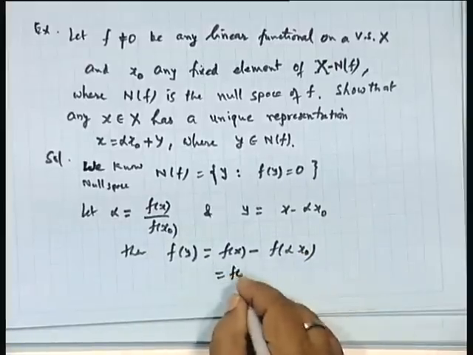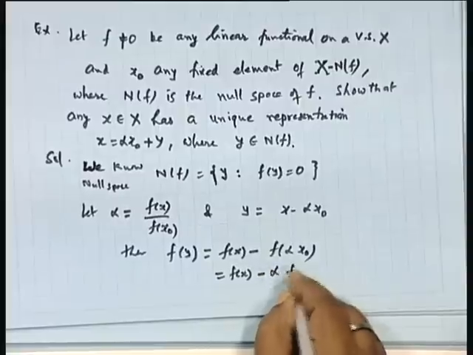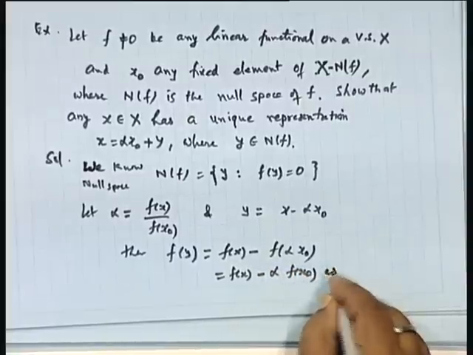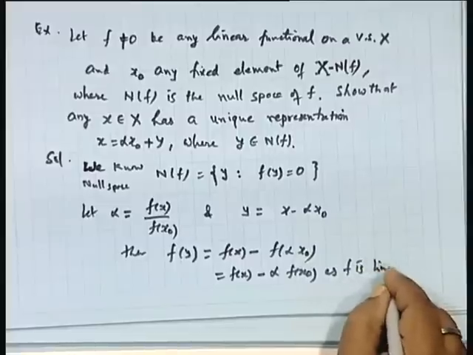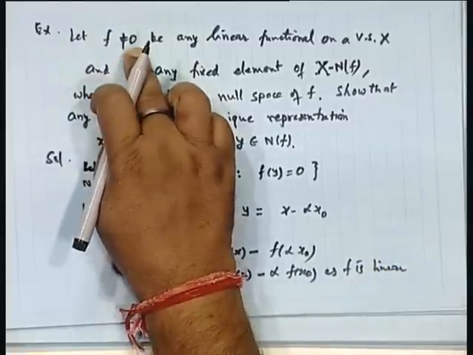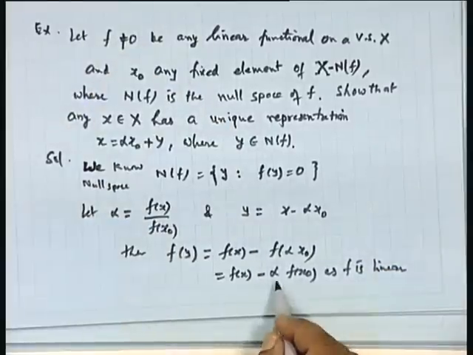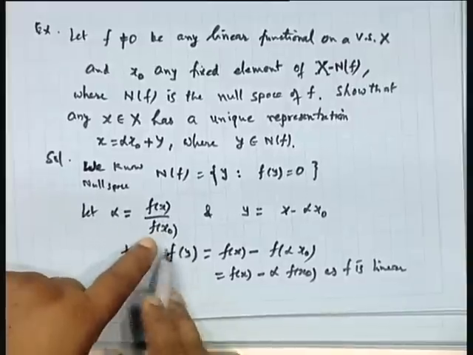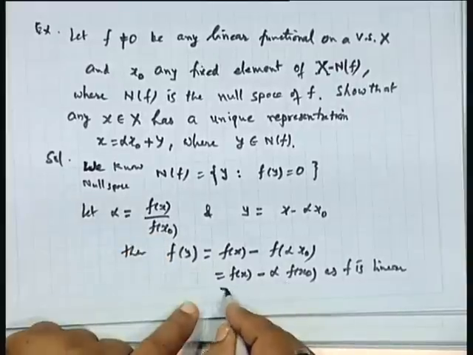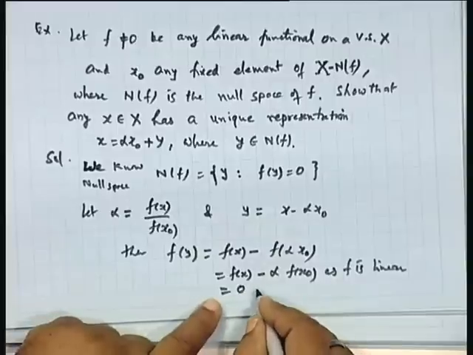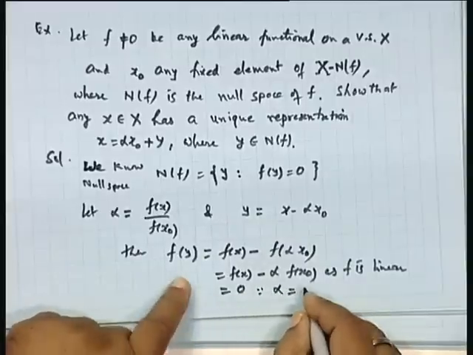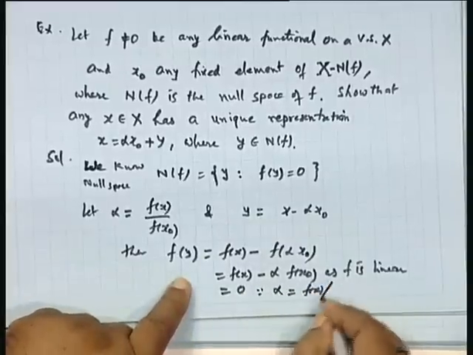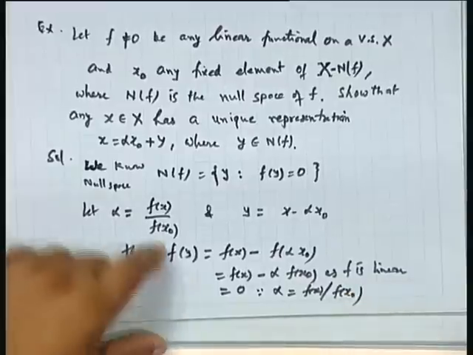So, it can be written as f(x) minus alpha times f(x naught), as f is linear, clear. But alpha we are choosing as f(x) over f(x naught). So, this entire thing will be 0.